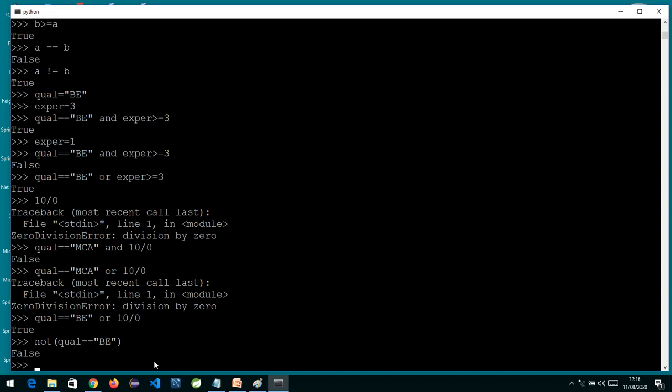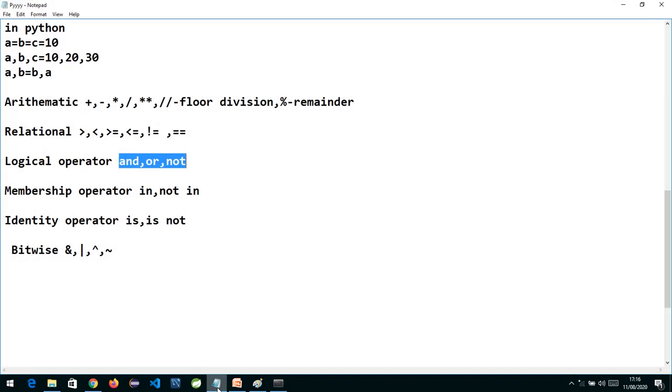Logical operators will always give you the output depending upon the first condition, and accordingly it will decide whether the second condition has to be evaluated or not. Okay, so what all operators we have learned: arithmetic operator, relational operator, and logical operator. Till now we have done these. Now let us see what are the membership operator and identity operator.